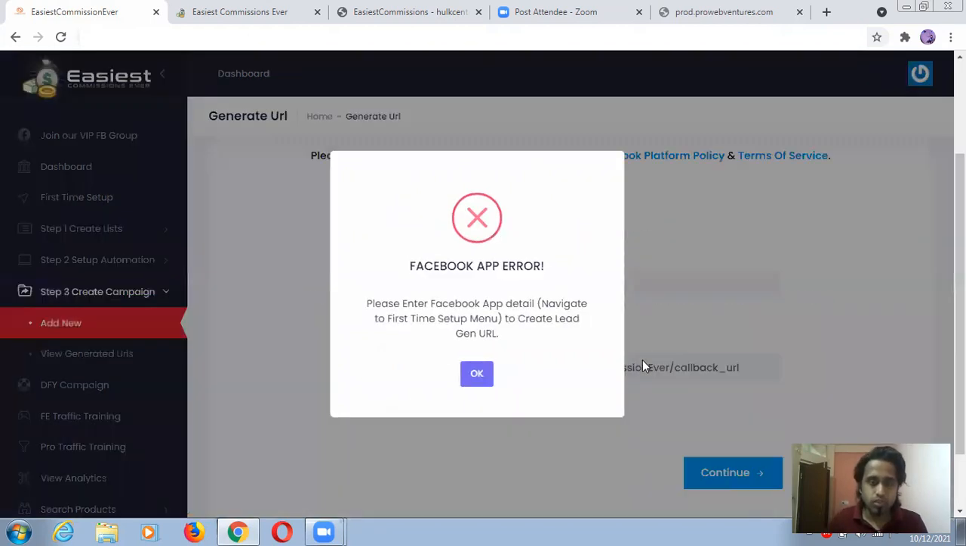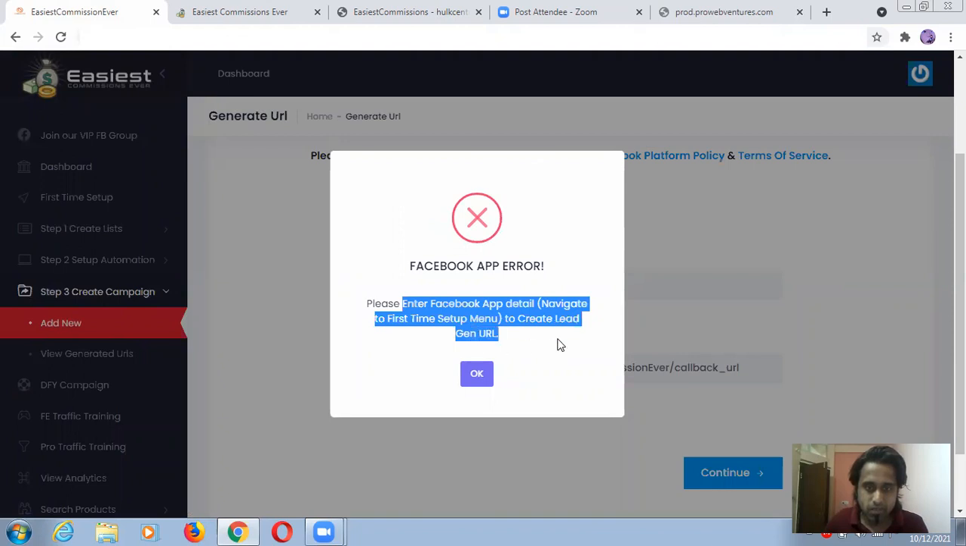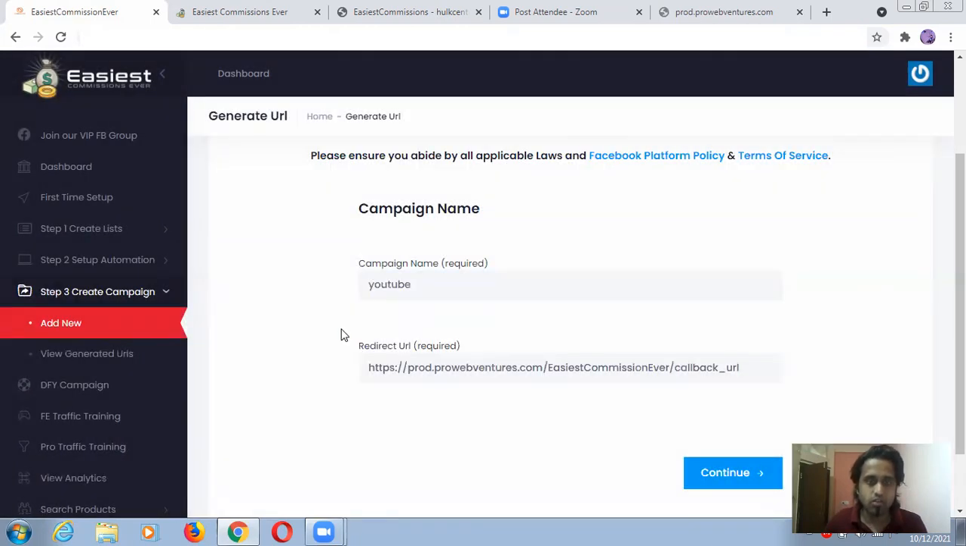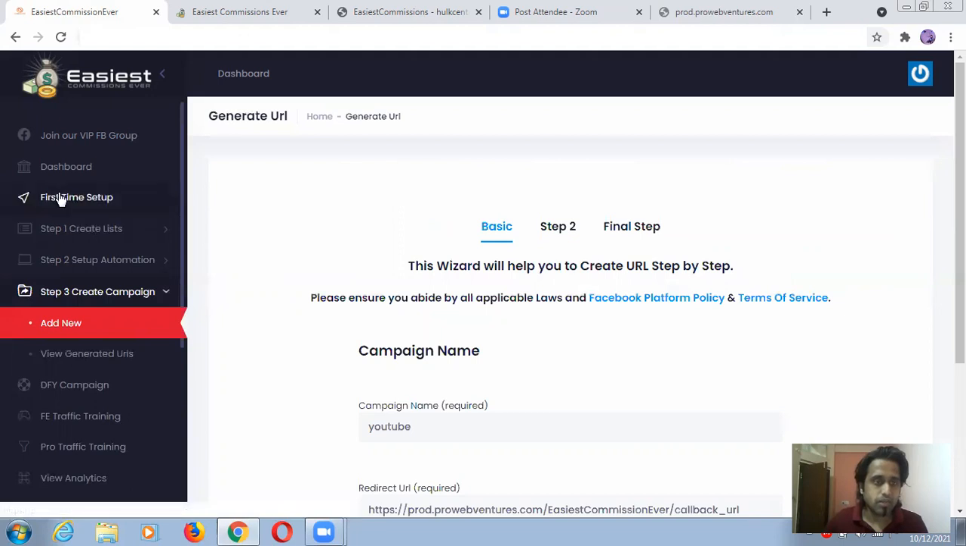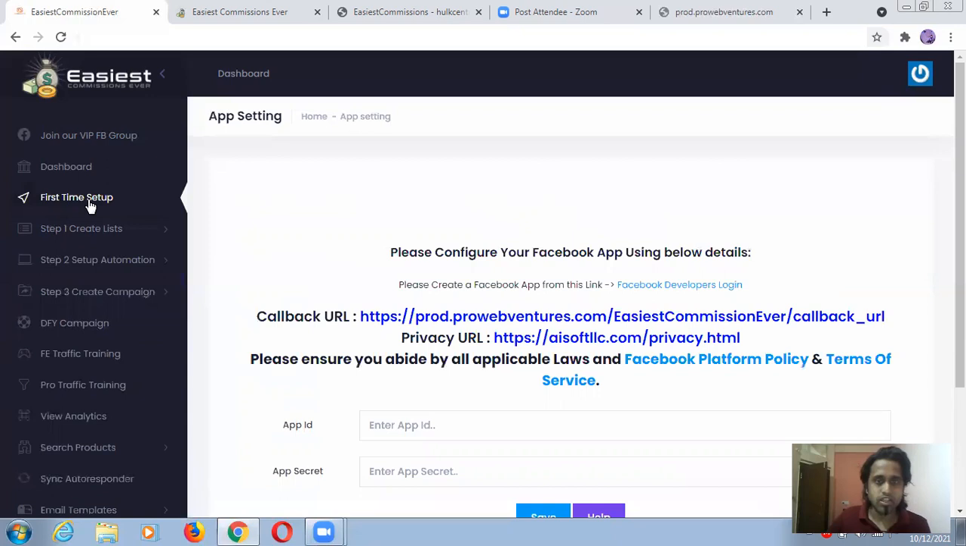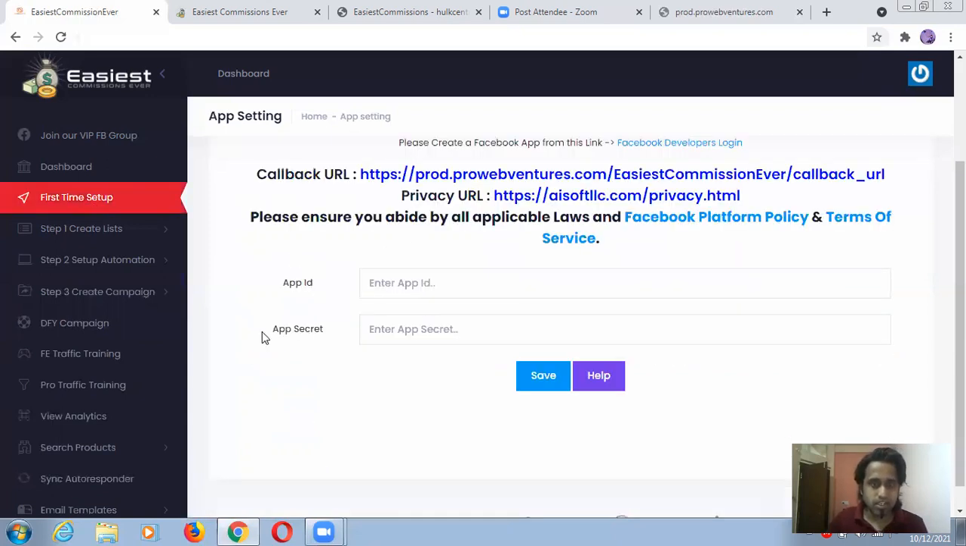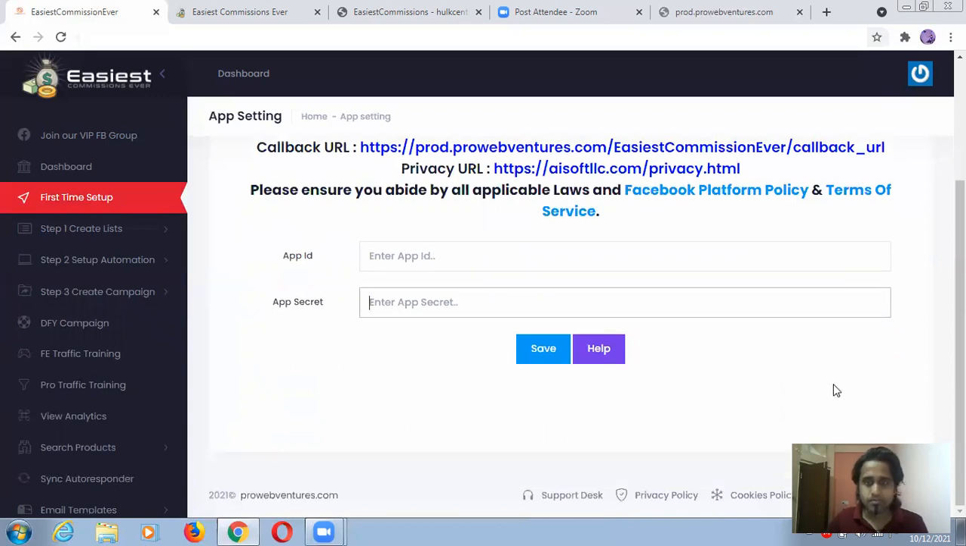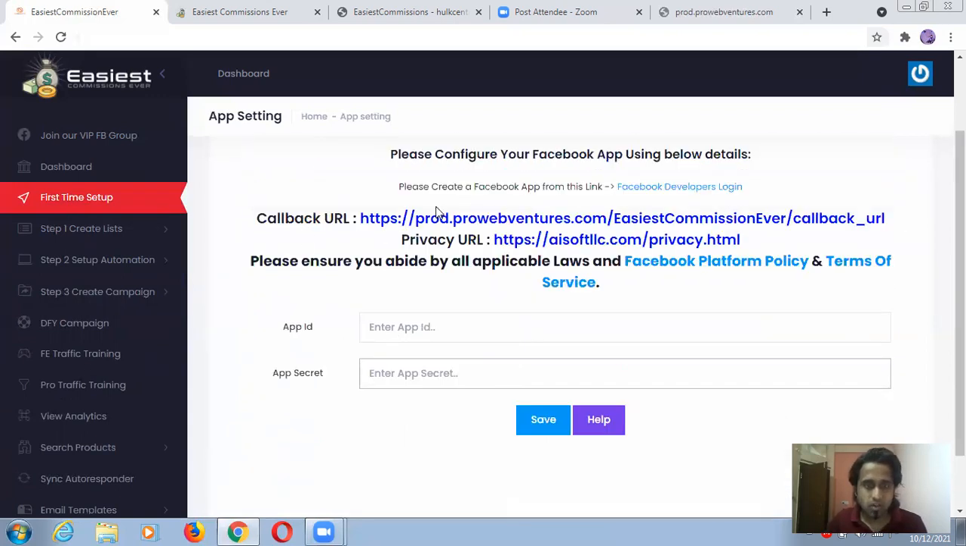Step number 2 is Facebook app. Enter Facebook app detail. Navigate to the first time setup menu to create a lead generation URL. This is first time setup, but there is no link which is working here, so all things are relatively dependent, guys. App ID, app secret key. Please configure your Facebook app using the details below. So please create a Facebook app from this link, guys.